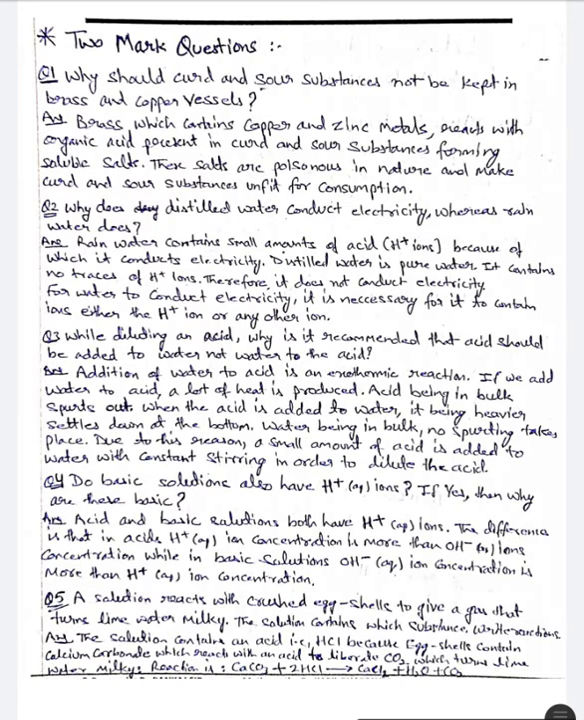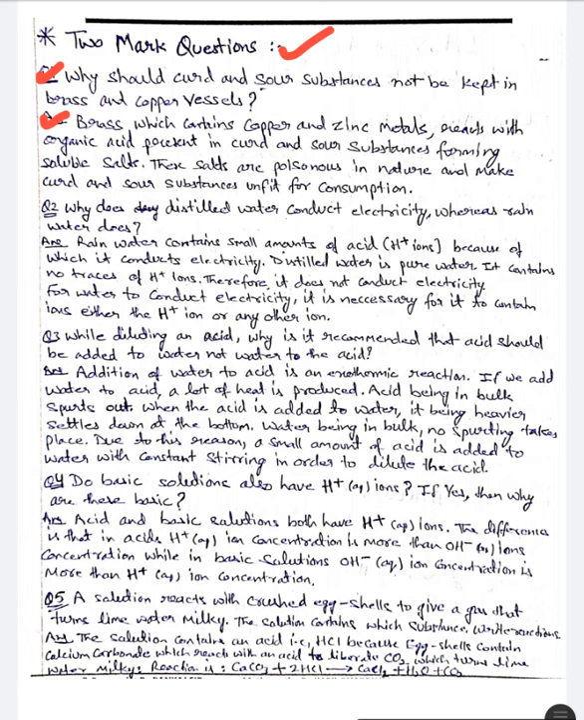Now let us discuss 2-mark questions. The first question is, why should curd and sour substances not be kept in brass and copper vessels? Answer is, brass, which contains copper and zinc metals, reacts with organic acids present in curd and sour substances forming soluble salts. These salts are poisonous in nature and make curd and sour substances unfit for consumption.